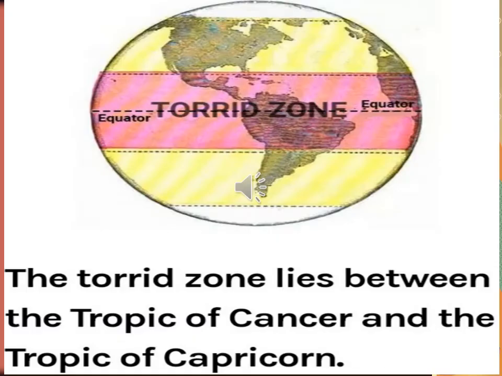The first zone is torrid zone. It is also known as hot zone. So students, torrid zone or hot zone lies between the Tropic of Cancer and Tropic of Capricorn in both the hemispheres, that is 23.5° north to 23.5° south.